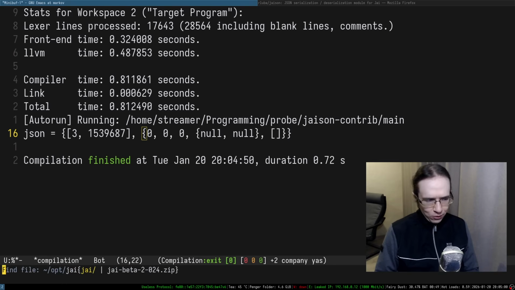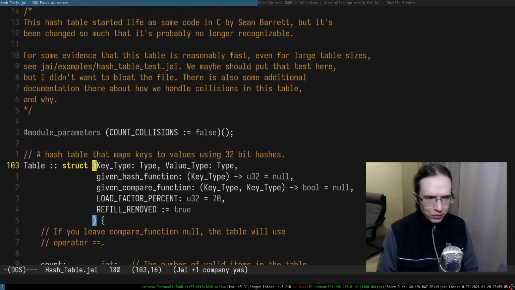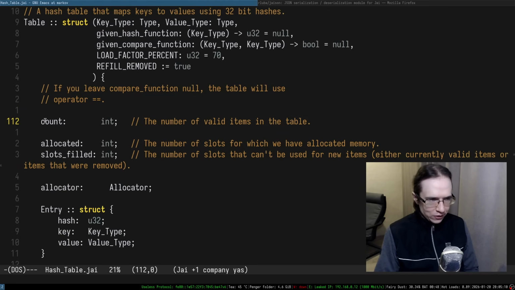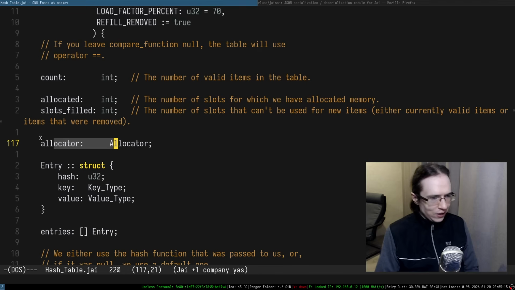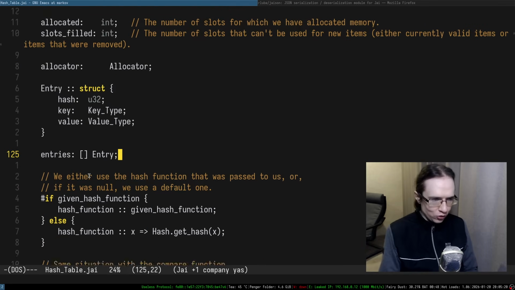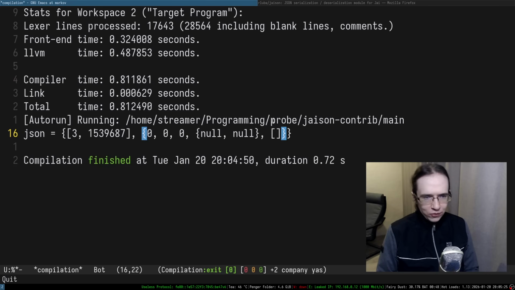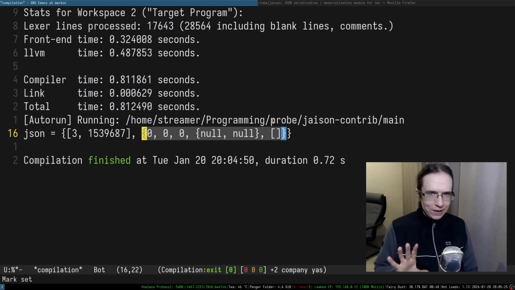So we can take a look at how it looks internally. So hash table, and there's a table, here it is, right? So these are all of the compile time parameters of the structure. And internally, it has a lot of things like how many valid elements it has, how many allocated, the allocator itself, you can customize the allocators, the entries, where it stores all of that, there's a lot of things in here. But as you can see, all of these internal things are 0, right? So nothing was actually added into the table.